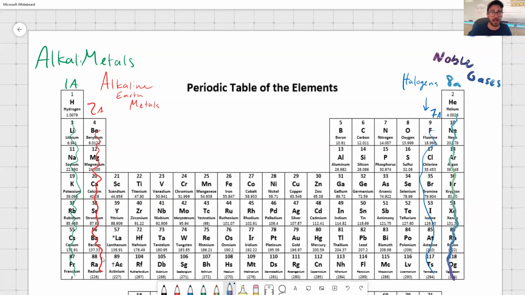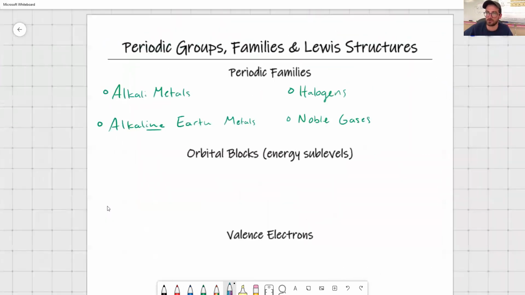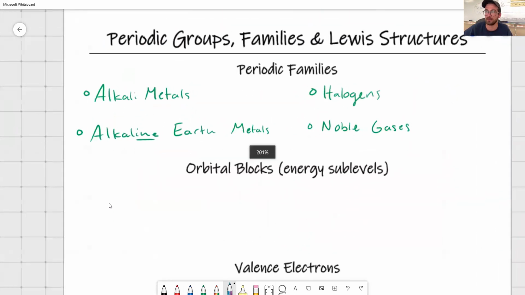They're not very reactive because they don't need any more electrons. They don't need any to get to 8, and they don't want to get rid of any because then they won't be at 8 anymore. So those are the 4 families you need to be able to identify: 1A, alkali metals, 2A, alkaline earth metals, 7A, halogens, and 8A, noble gases. Okay, so jumping back over here, those are the periodic families you should be able to identify.